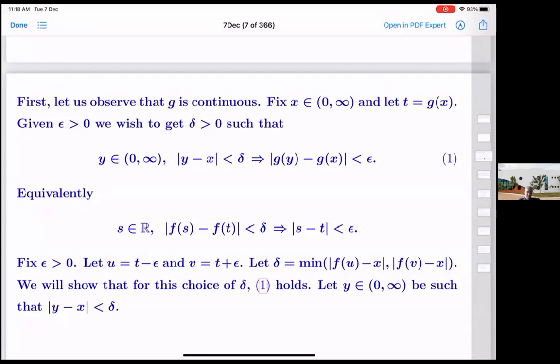Or equivalently, for any s in R, because I'm applying the inverse here, I'm taking s to be g of y, and then y will be f(s), x will be f(t), etc. So equivalently, if we show this, the same thing works.